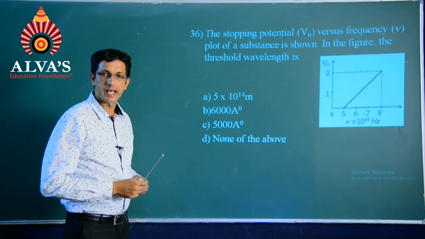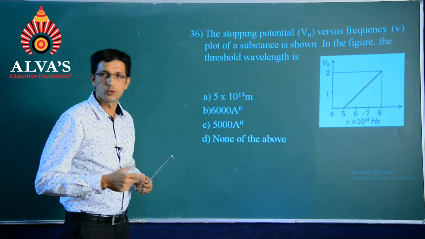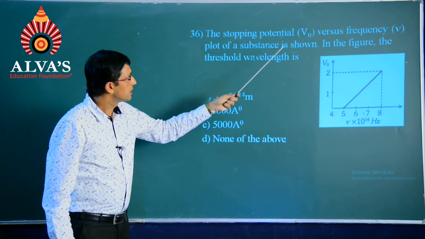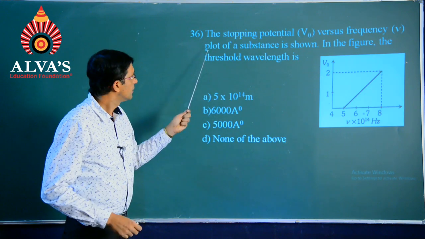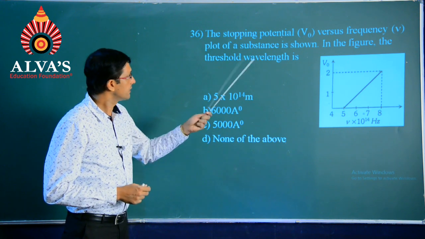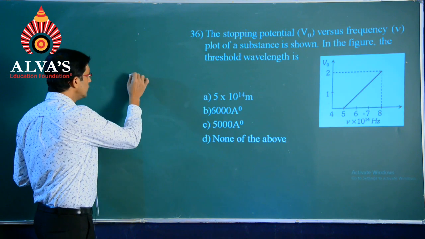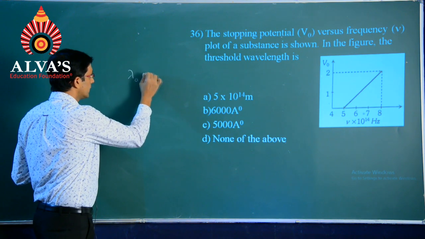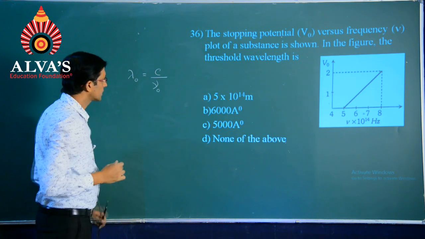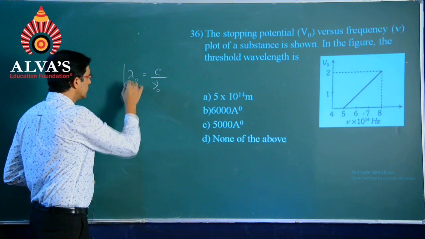Question number 36. So, students, we have this question from the next topic, that is dual nature of matter and radiation. The stopping potential versus frequency plot of a substance is shown. In this given figure, the threshold wavelength is. So, threshold wavelength lambda naught can be written as C divided by nu naught, where nu naught represents the threshold frequency.